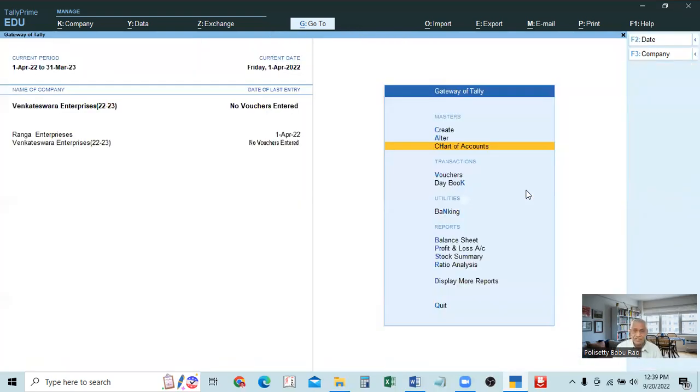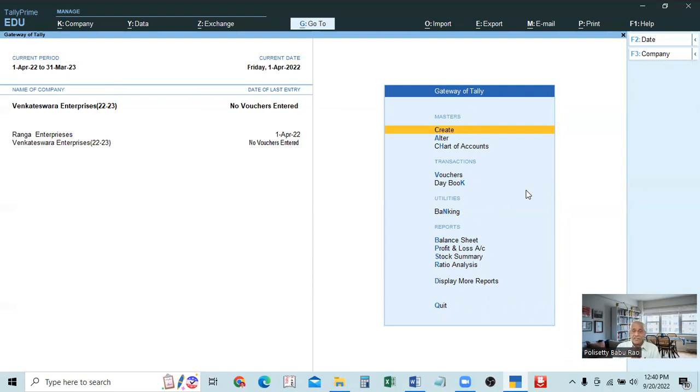Now what we are going to do is, in the case of these accounts, I mean ledgers, already from the previous period, if the company is an existing company, if there is any opening balance, which is possible, then how to enter the opening balances? When a new account is created, or when there is already an existing company, existing ledger, how to enter the opening balance? That's what we have to know.